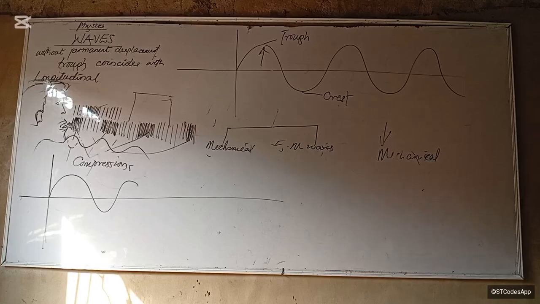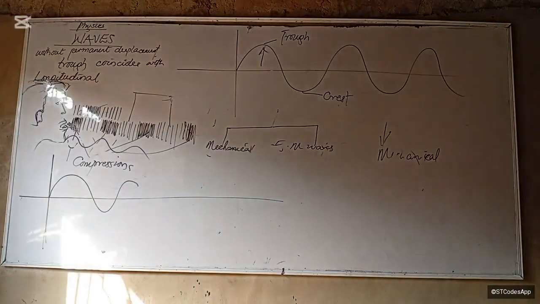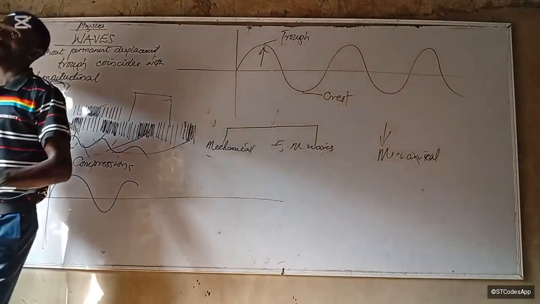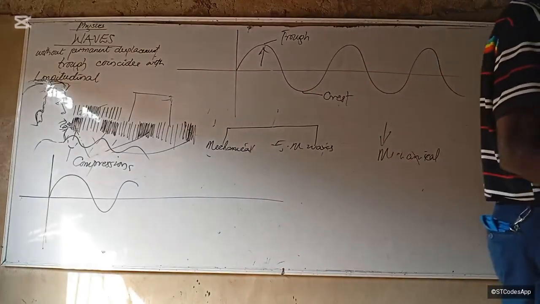Common definition. This is a wave that requires what? For propagation. Example, sound wave. So sound wave is a what? A mechanical wave, yet a longitudinal wave. So it requires material medium.